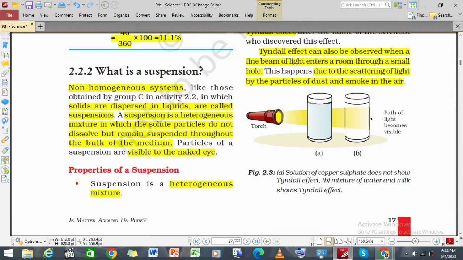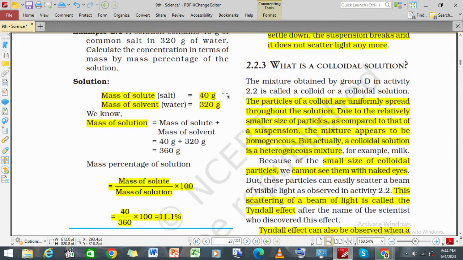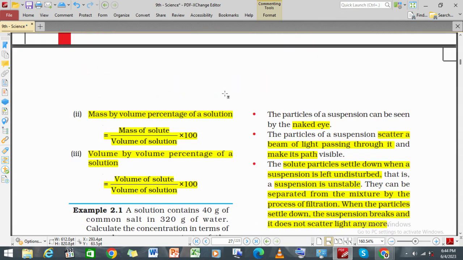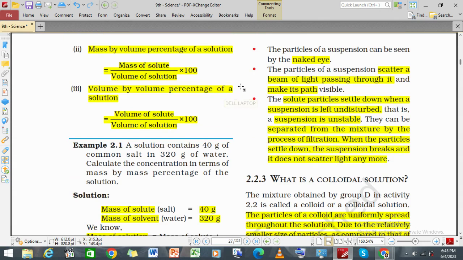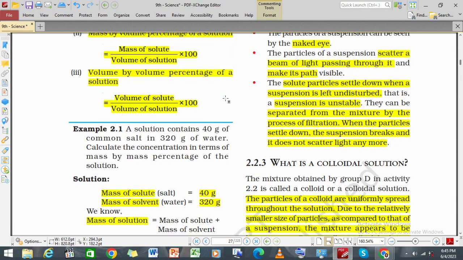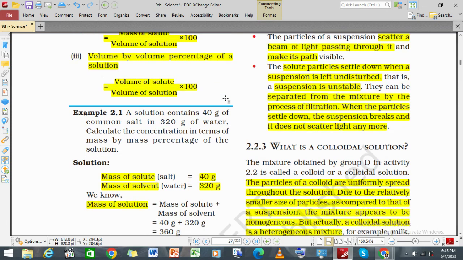Now, what are the properties of a suspension? Firstly, it is a heterogeneous mixture. That means it is non-uniform. We can see that somewhere more particles are there, somewhere fewer particles are there. Some parts are more mixed, some less mixed, and the particles can be seen with the naked eye. They scatter a beam of light passing through it and make the path visible.